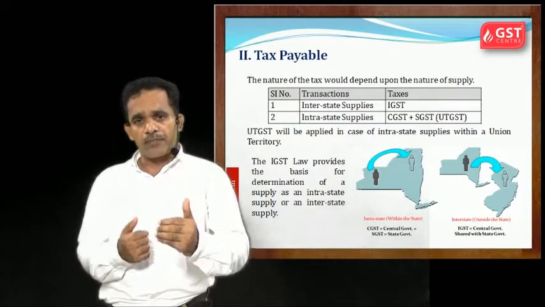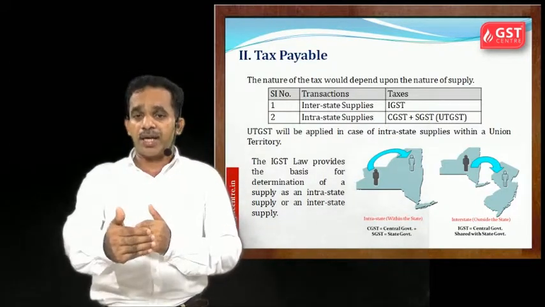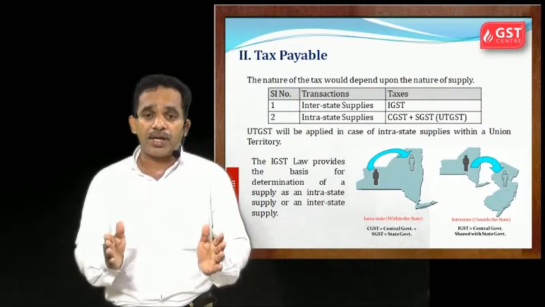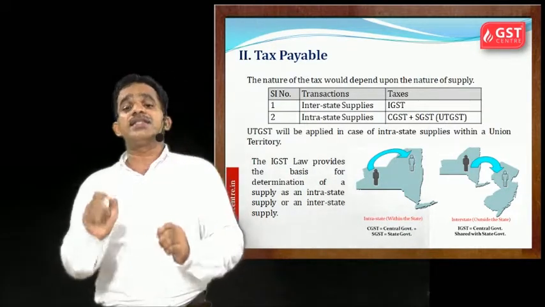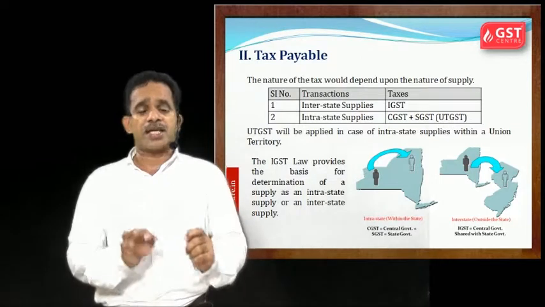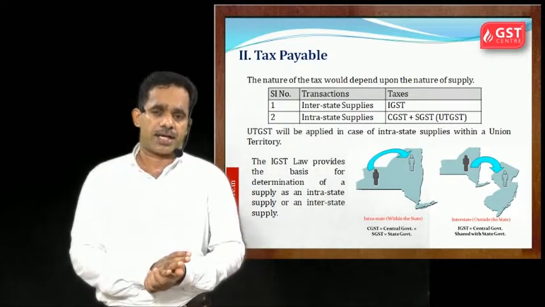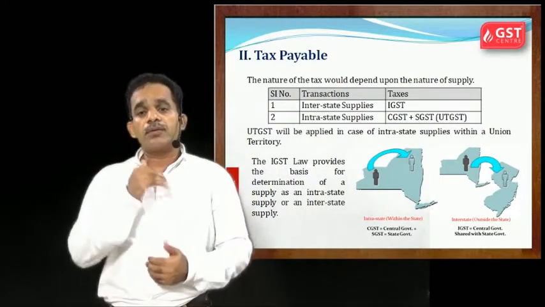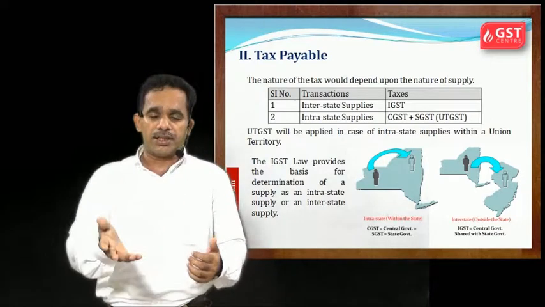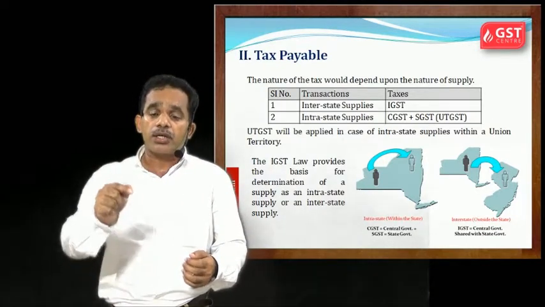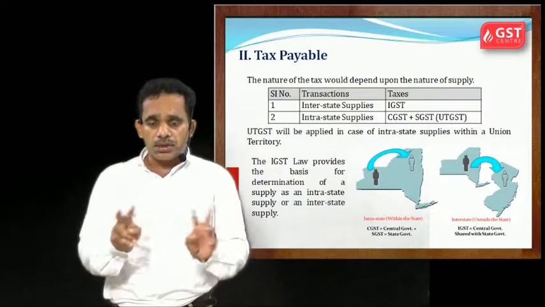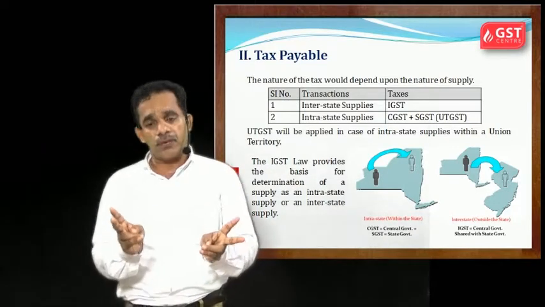So when you are supplying from Nagpur to Mumbai city, it is intrastate, and the taxes coming are SGST and CGST, State Goods and Service Tax as well as Central Goods and Service Tax. But when you are supplying from Nagpur to Delhi, it will be Integrated Goods and Service Tax. So there are three different forms of GST.